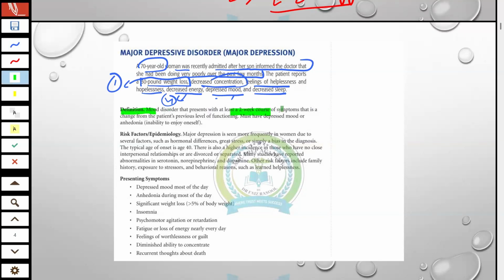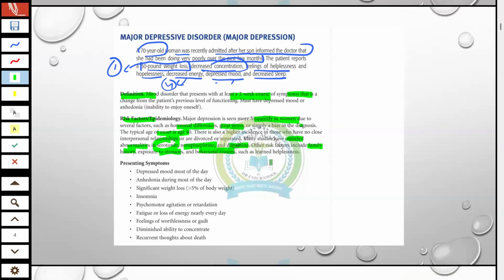So the definition is symptoms persisting greater than 2 weeks. The risk factor: it is more frequently seen in women due to several factors such as hormonal changes, different stressors, and age of onset. The depression rate increases after the age of 40 as well. Many studies have reported abnormalities in serotonin, norepinephrine, and dopamine levels in our body, as well as family history and stressors, which lead to depression. And the symptoms we already discussed.